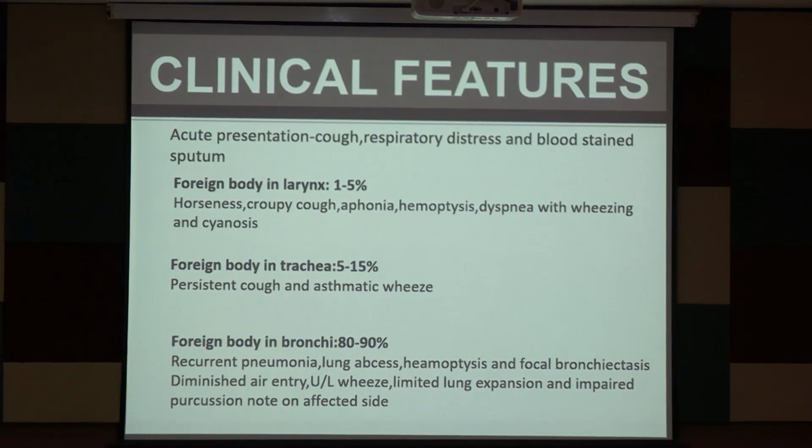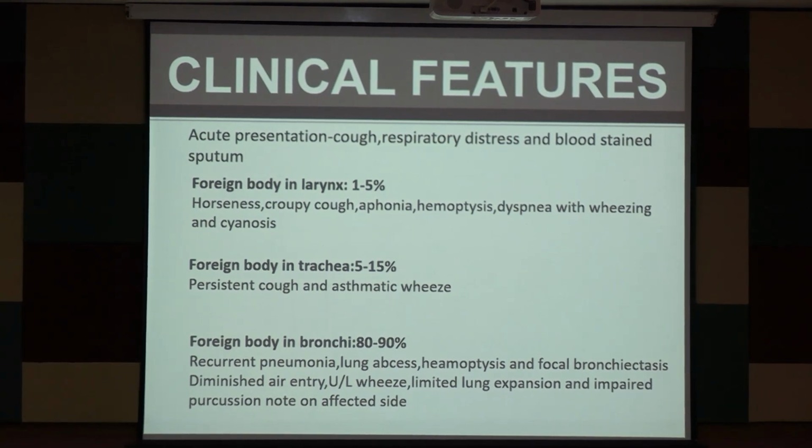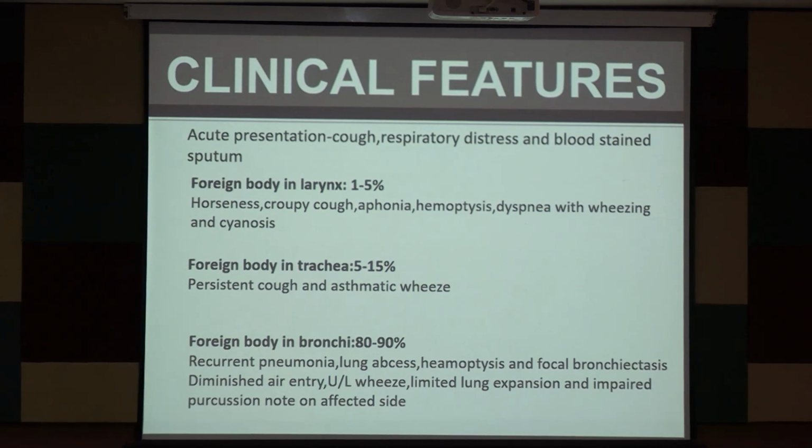If the foreign body is in the trachea, there will be persistent cough and the child presents with wheeze, just like asthma. If the foreign body is deeper, that is into the bronchi, there will be recurrent pneumonia, lung abscess, hemoptysis, focal bronchiectasis. So these are the very advanced cases.